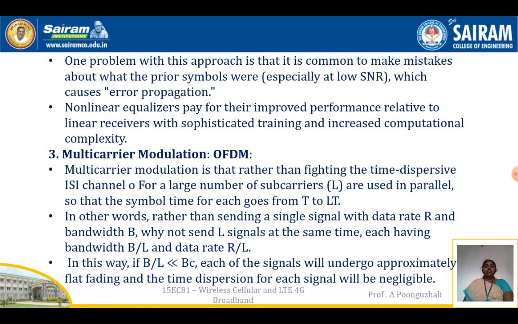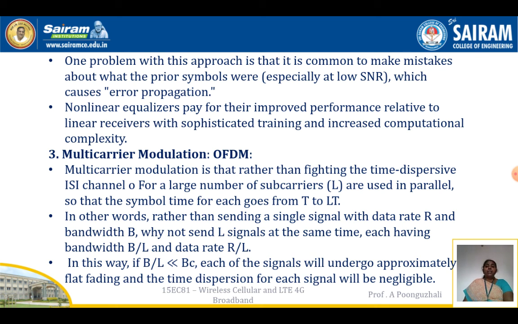A large bandwidth signal is broken down into smaller bandwidths with L subcarriers, all used in parallel, so that the symbol time for each subcarrier goes from T to LT.